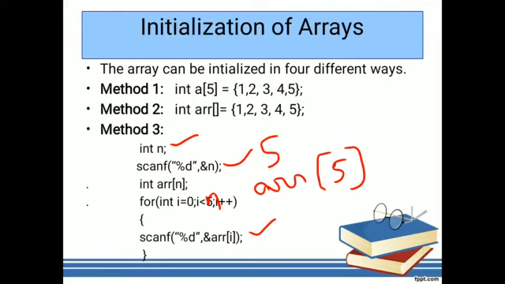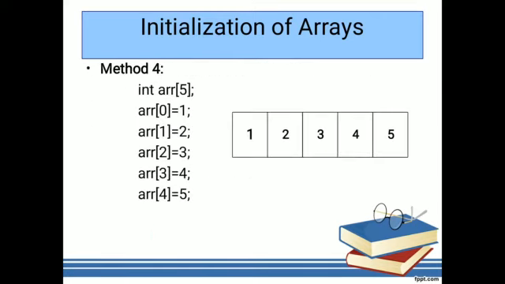So this is completely based on the user; the size of the array is defined by the user itself, because at runtime the user will give the value of n. Based on the value of n, the array size is declared. Clear? So this is the third type of initialization of arrays.